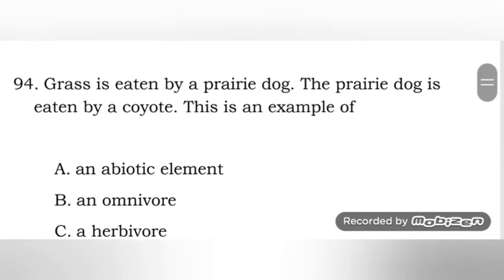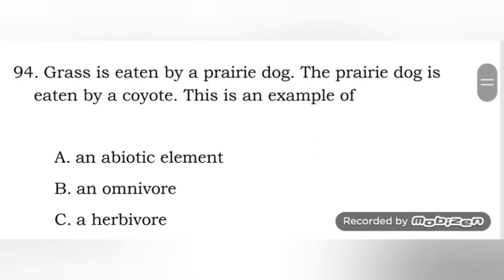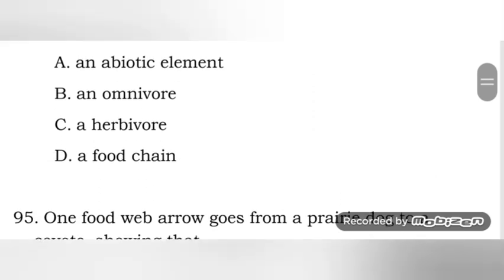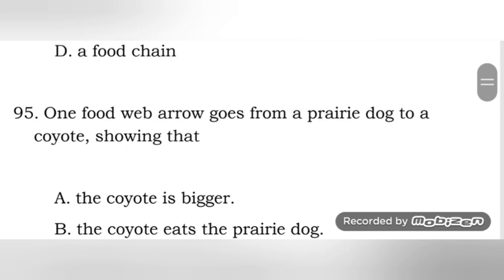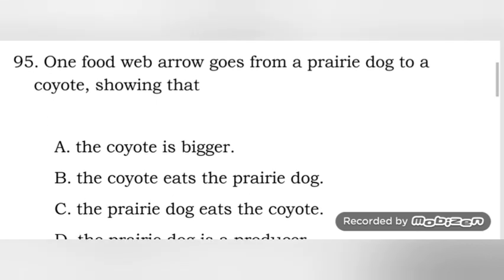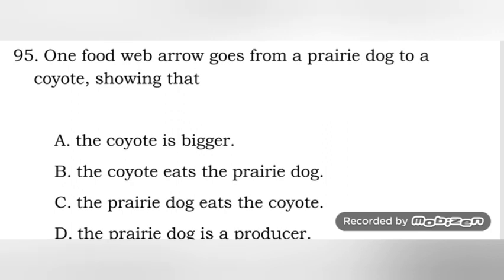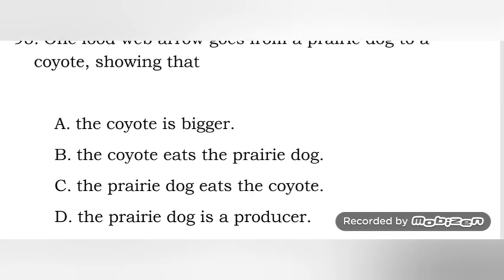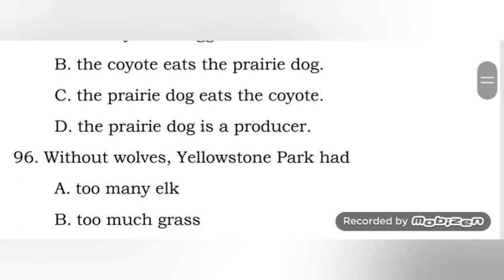Grass is eaten by a prairie dog. Oh, I think this one is repeated. I'm sorry. And a prairie dog is eaten by a coyote. This is an example of a food chain. One food web arrow goes from the prairie dog to the coyote, so that means the coyote eats the prairie dog. Yeah, coyotes eat prairie dogs.